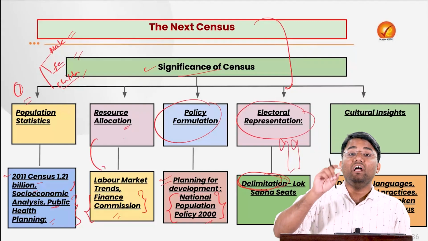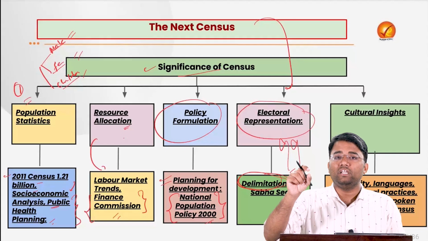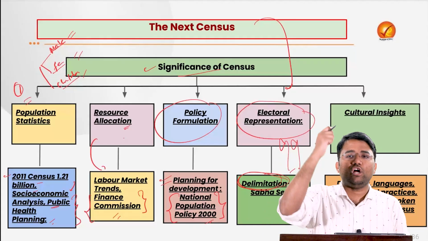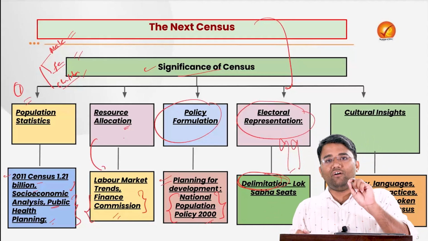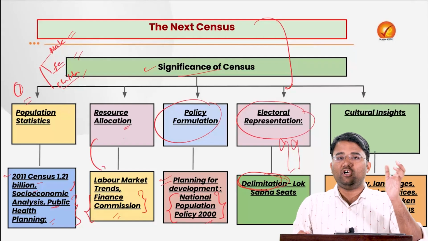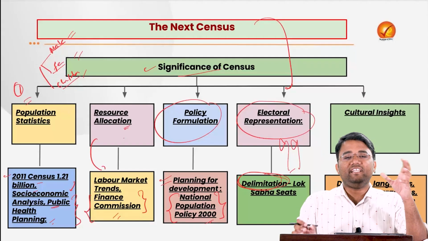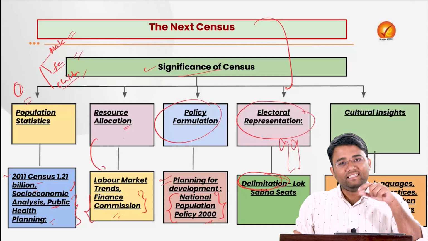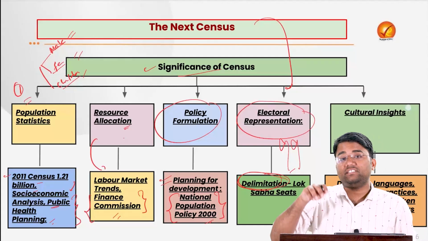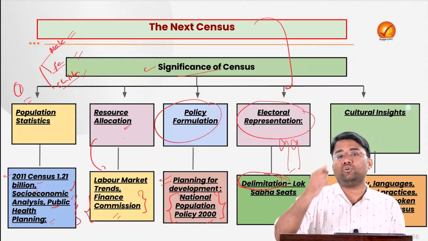For example, that how many seats will be allocated to particular state, that is based on the data of the census itself. So with the data of the census, the number of seats might increase or decrease. So the representation of states might increase or decrease in the Lok Sabha. And that is also one of the reasons that census is very significant for our democracy also.